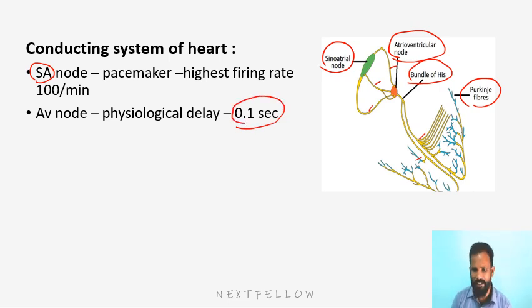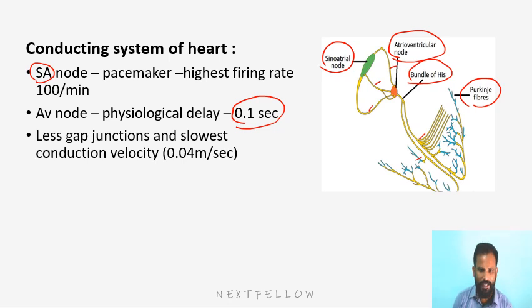Why does the AV node have a delay? Because the conduction in it is very slow, 0.04 meters per second. The reason is fewer gap junctions, and the delay is meant to be there purposefully. So the atria and ventricles should not beat at the same time. The atria beat 0.1 second earlier than the ventricles, so that blood can be emptied into the ventricles.